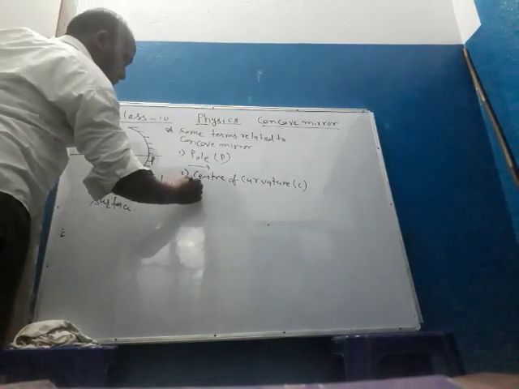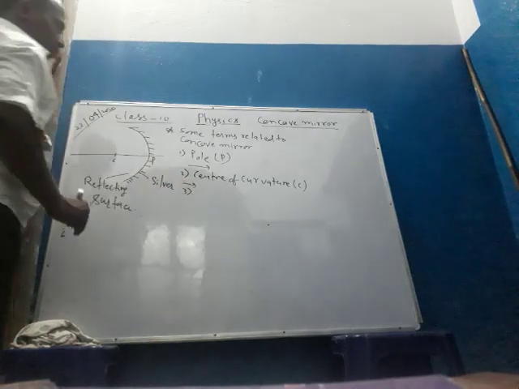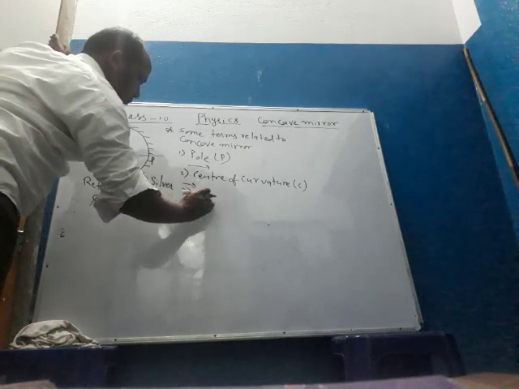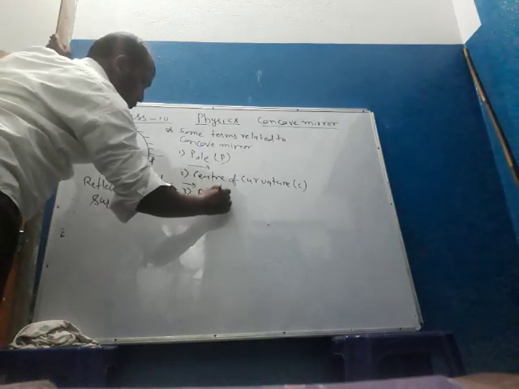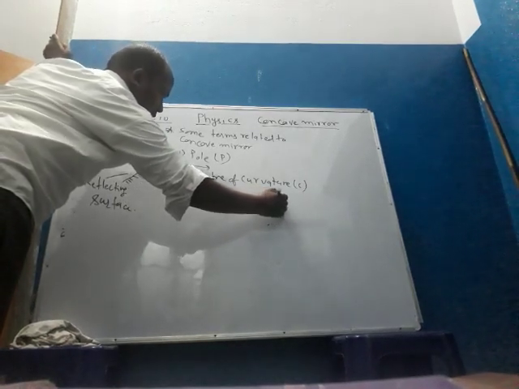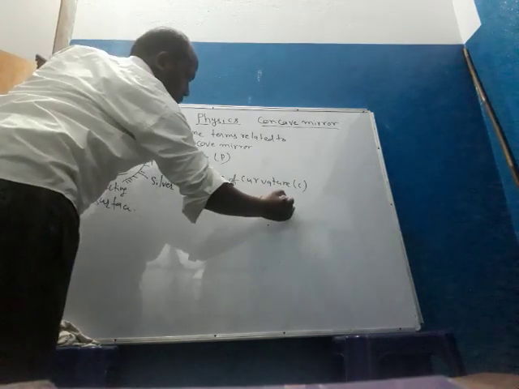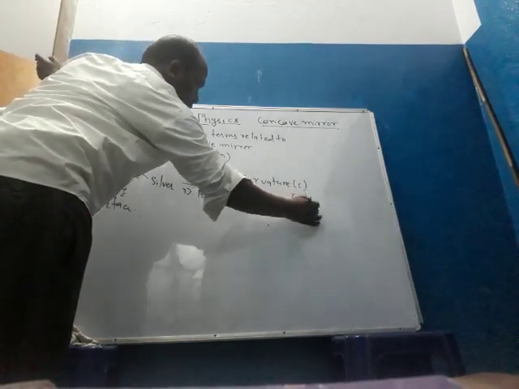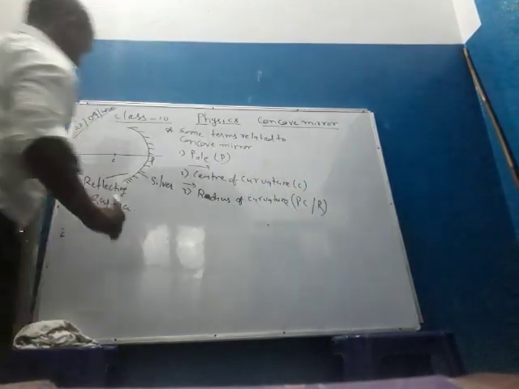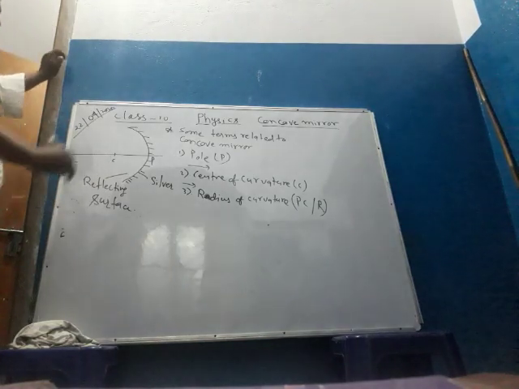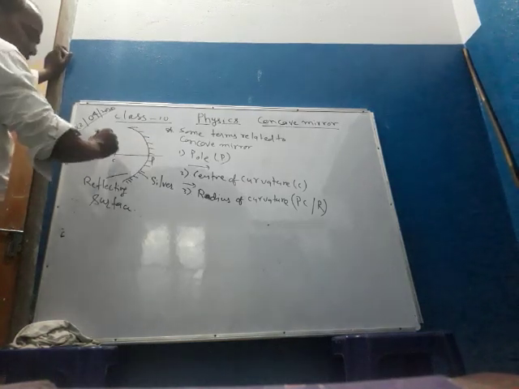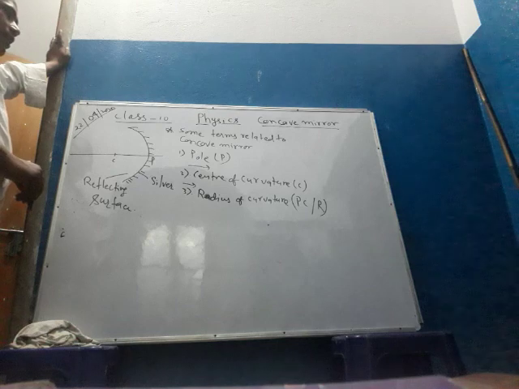Third point, radius of curvature, PC or R. The distance between pole and the center of curvature is called radius of curvature.